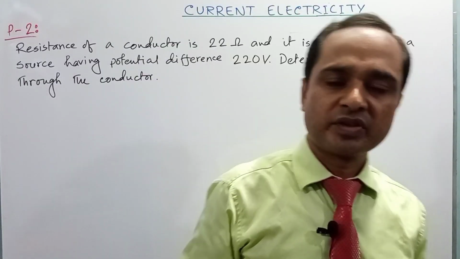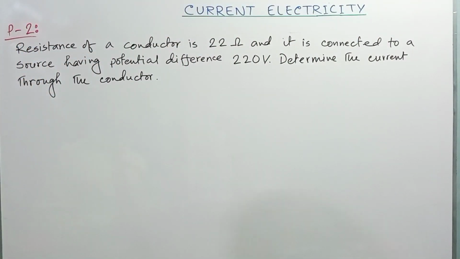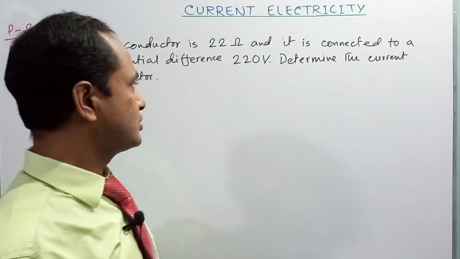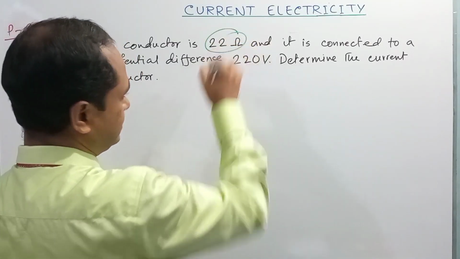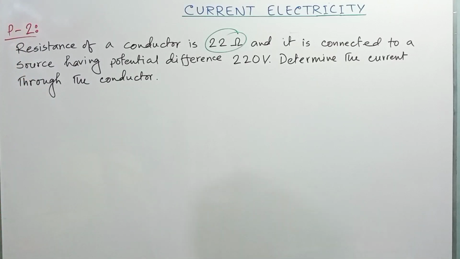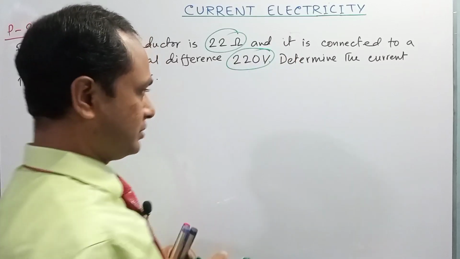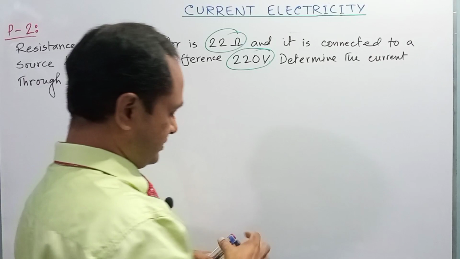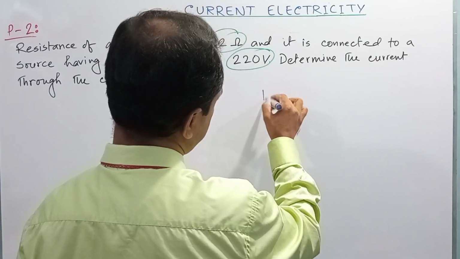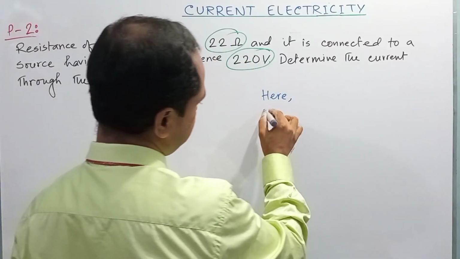Dear student, here is another mathematical problem. It is almost similar to the first one. In this problem they said that the resistance of a conductor is 22 ohm, and it is connected to a source having a potential difference of 220 volt. Determine the current through it. Okay. So, here first they mention the resistance.